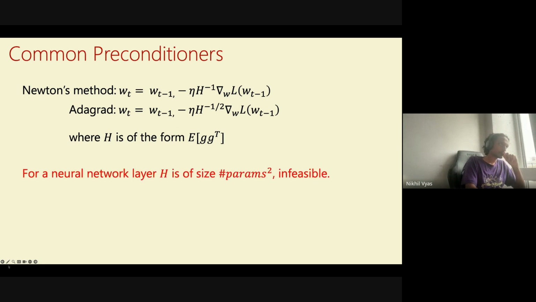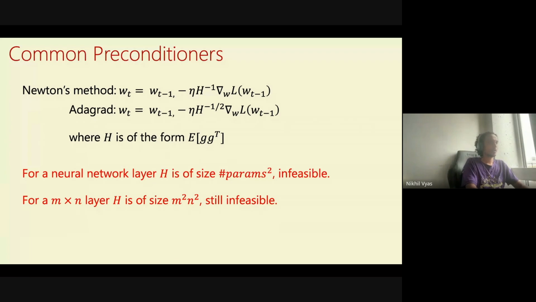Sadly, while these methods make a lot of sense in theory, they're not really feasible for neural networks. As I said, G is of the size of the parameters, which means H is of the size parameters squared. And neural networks have so many parameters that parameters squared is really infeasible. You can't store this in any GPU, even on CPU you will run out of memory very fast. You don't have enough memory to store the actual H matrix in any of these methods.